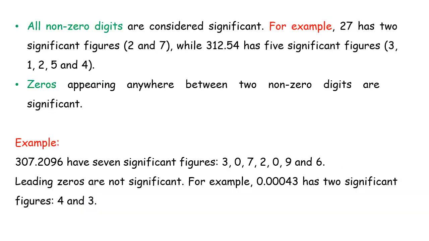All non-zero digits are considered significant. For example, 27 has two significant figures, 2 and 7, while 312.54 has five significant figures: 3, 1, 2, 5, and 4. Zeros appearing anywhere between two non-zero digits are significant. For example, 307.2096 has 7 significant figures: 3, 0, 7, 2, 0, 9 and 6. Leading zeros are not significant. For example, 0.00043 has 2 significant figures, 4 and 3.